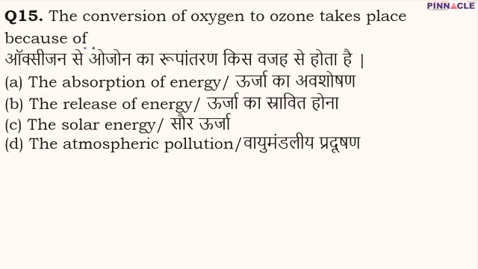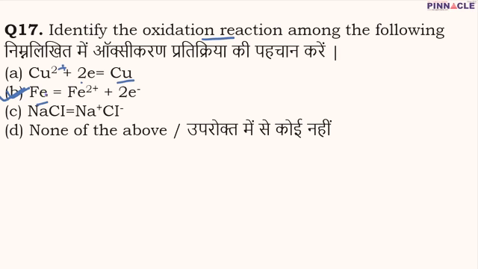Remember students that we have two basic and very important reactions that take place in our day-to-day life. One is known as oxidation reaction, another is known as reduction reaction, and both of these are equally important. So what is oxidation reaction? Oxidation reaction is that reaction in which loss of electrons takes place. Here you can say that iron Fe is losing 2 electrons, and therefore I am saying that here oxidation has taken place. Here copper has gained 2 electrons, and gain of electrons is known as reduction. So here reduction of copper has taken place.